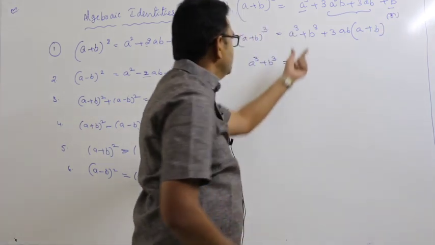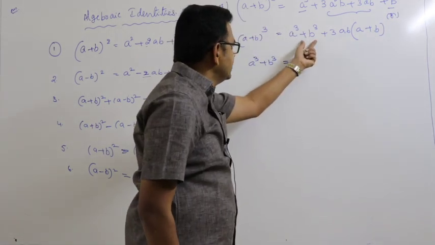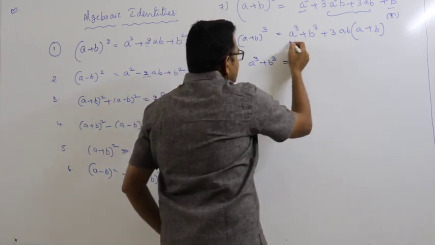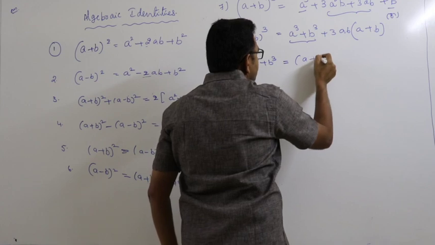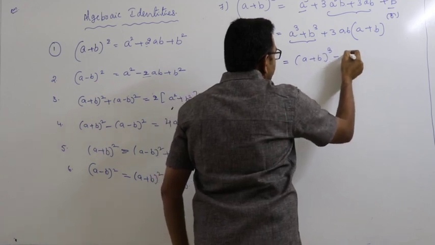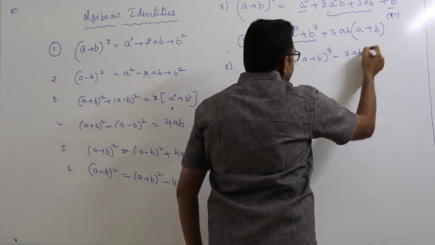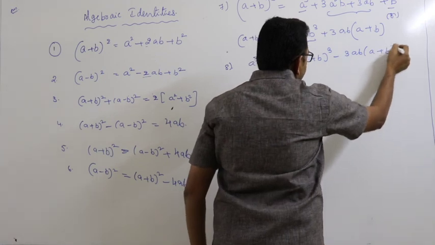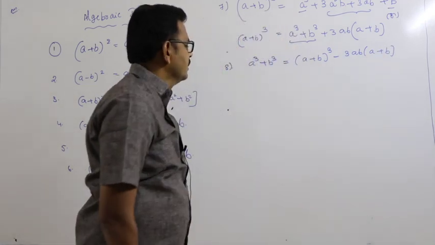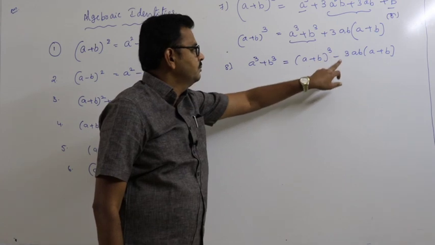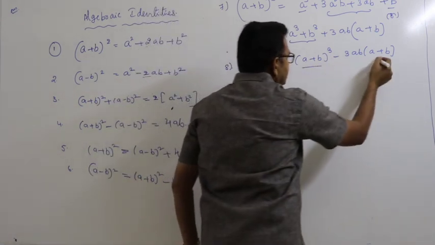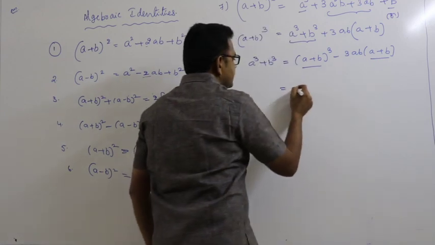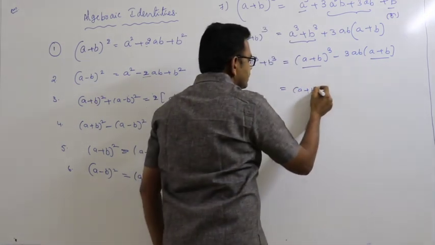So A cube plus B cube is equal to, writing this side, A plus B whole cube minus 3AB into A plus B. There A plus B, here also A plus B. Take A plus B common.